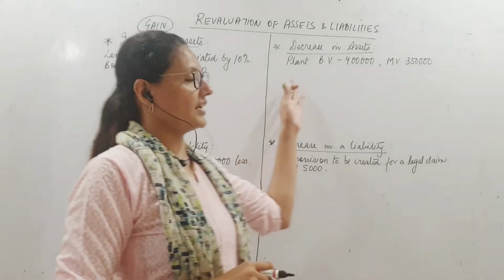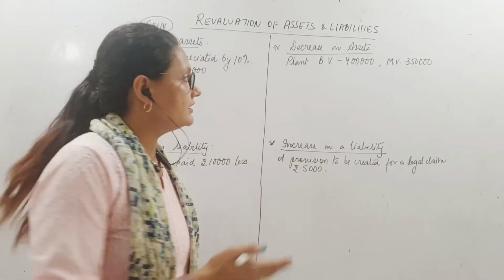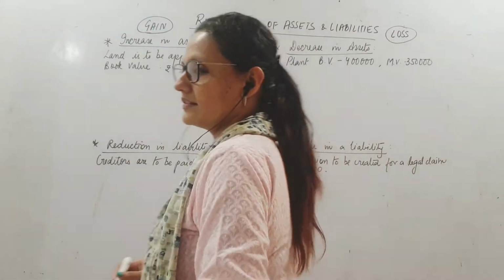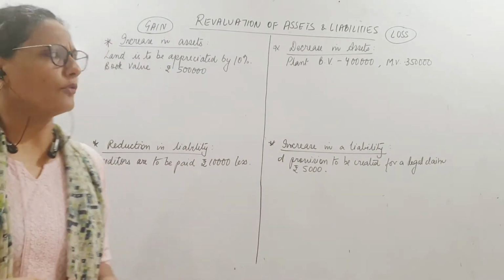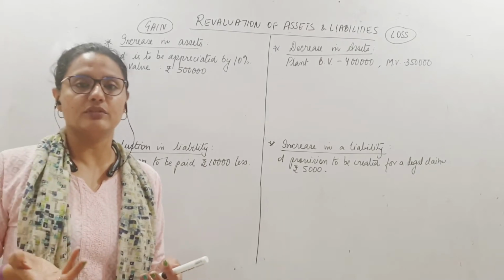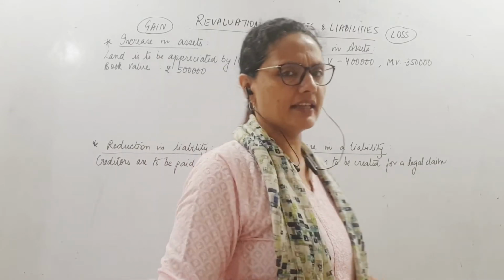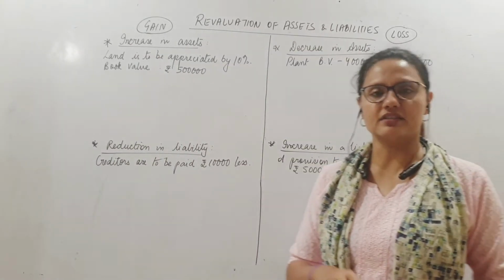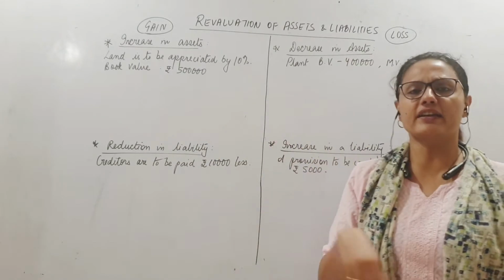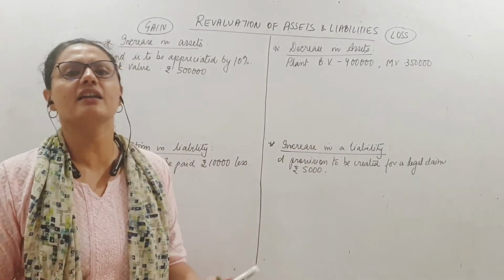On the contrary, if the assets decrease or a liability increases, these 2 cases are showing a loss for the old partners. Correct? Now, there can be so many assets and liabilities which have to be revalued. Every time we cannot find gain or loss for each particular item. तो क्या करते हैं ना हम लोग? We open one account, a separate account, in which we will put all gains and all losses, and the net effect we will find there. Okay? Overall, revaluation पे profit या loss.